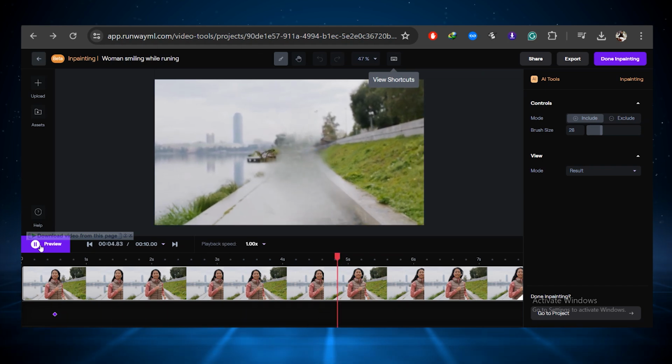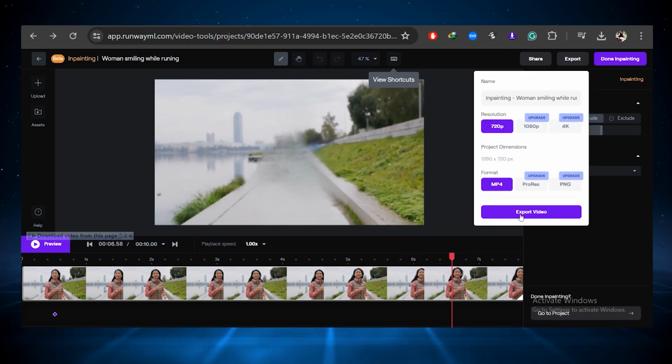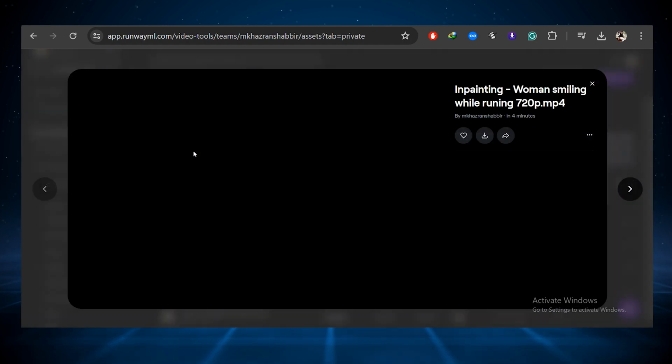So once you're finished, click the export button, and to find your file, click go to export, where you'll see all of your exported files. Just download your file and we're done.